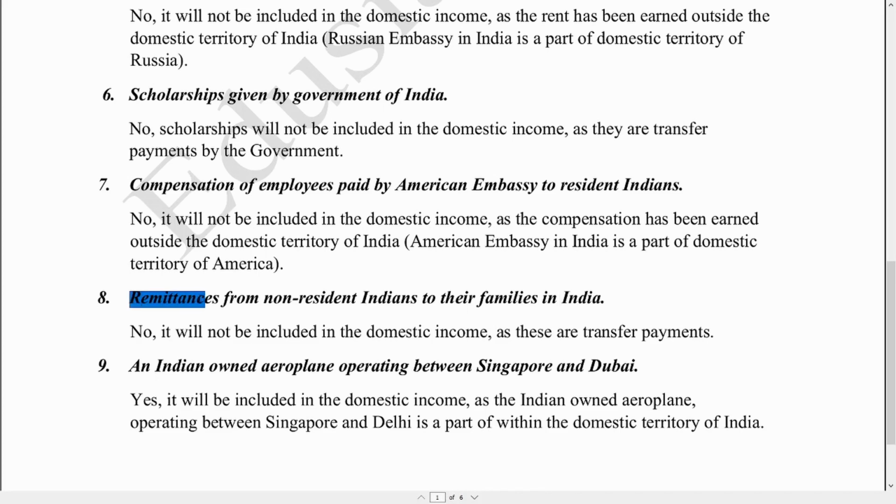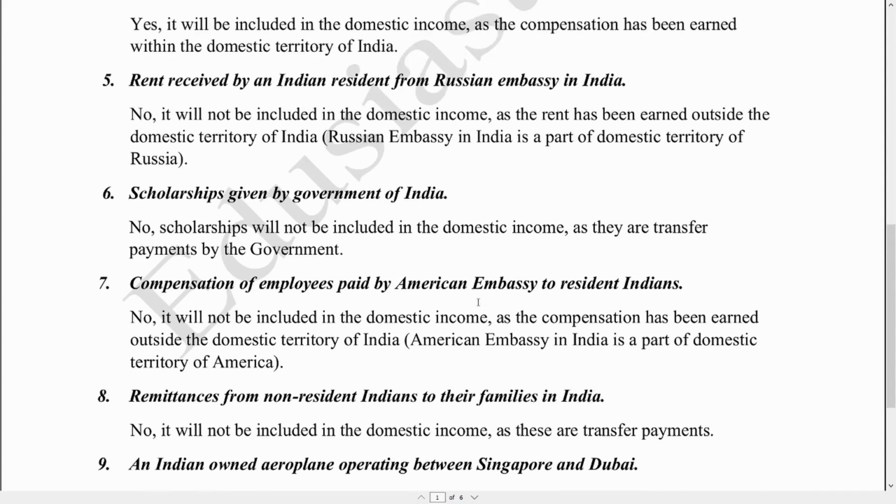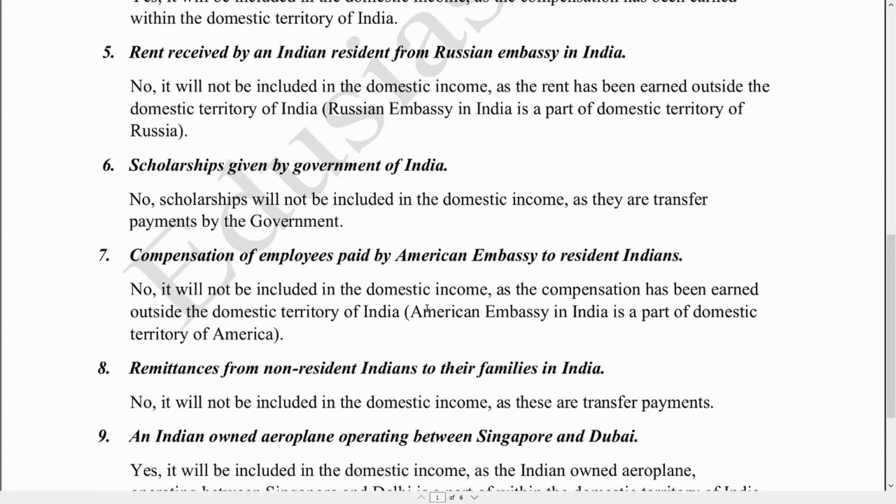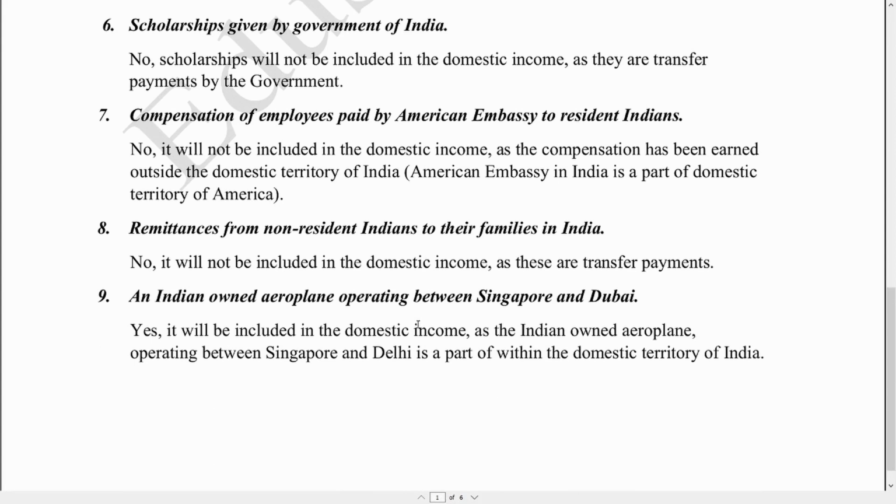If they were factor income or factor payments, then definitely we would have included them in the calculation of domestic income.